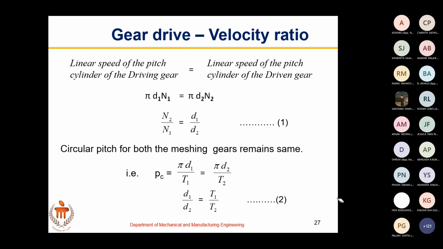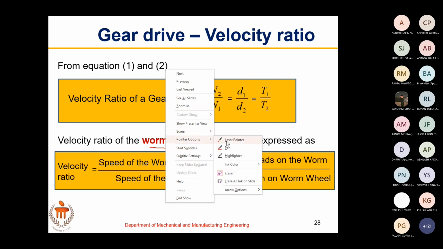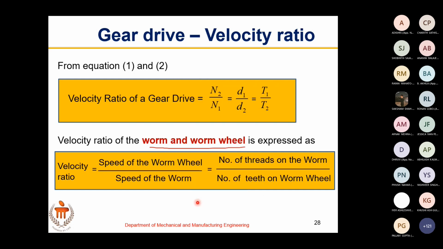You have seen that worm and worm wheel is slightly different. In the worm and worm wheel gear, the velocity ratio is the speed of the worm wheel by the speed of the worm, because in a worm and worm wheel the worm is always the driver and the worm wheel is driven. It has that self-locking capability, which I explained in the last class. You can use the worm to drive the worm wheel, but the other way around you cannot, because of the friction aspect. So the velocity ratio is the speed of the worm wheel by the speed of the worm.